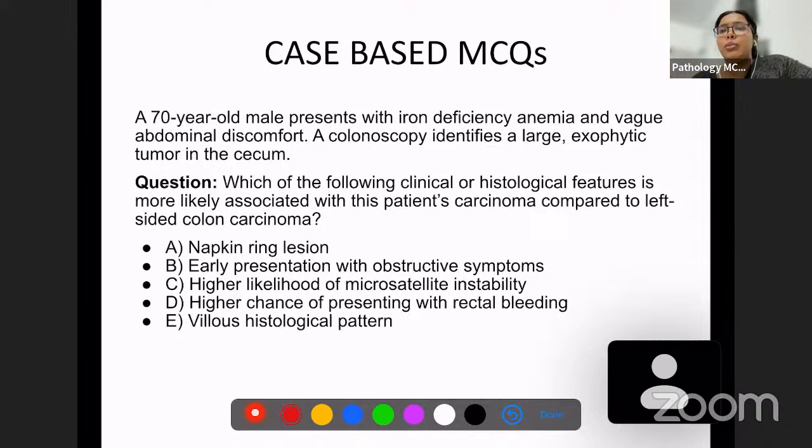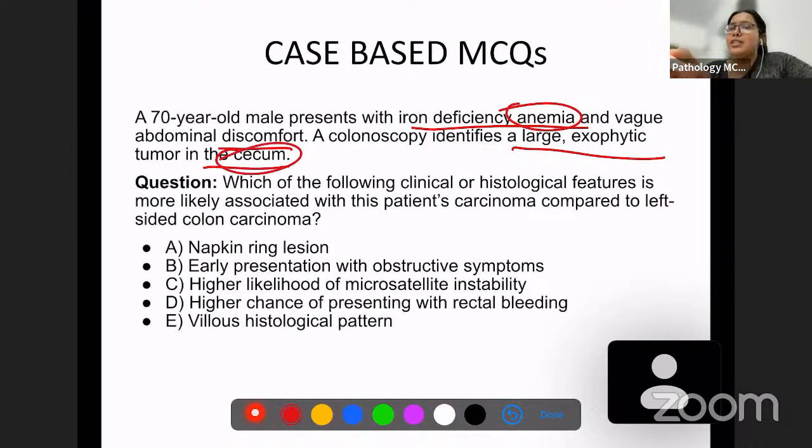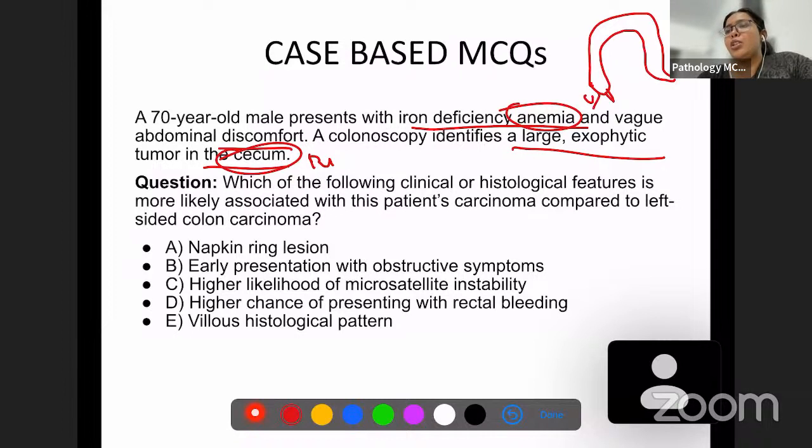A 70-year-old male presents with iron deficiency anemia. Okay, one symptom we have got here, iron deficiency anemia. There is vague discomfort. Colonoscopy identifies a large exophytic mass in the cecum. Cecum is the right side. Okay, so this is how the colon looks. There is a cecum. This is the appendix, small intestine, cecum, ascending colon, transverse colon, descending colon, sigmoid colon. Right. So this is the right side. This is the left side of the colon. Cecum is in the right side.